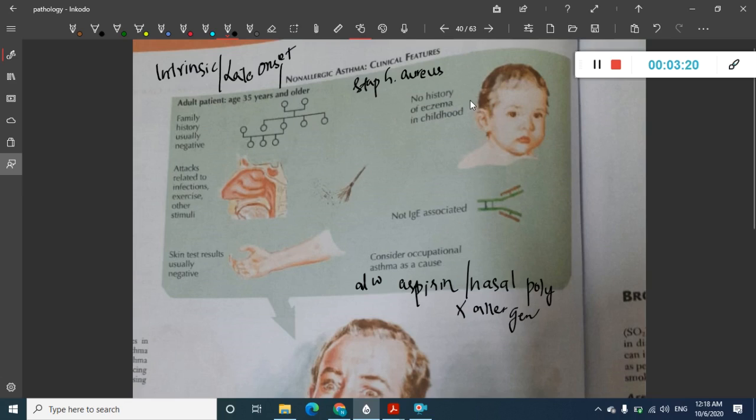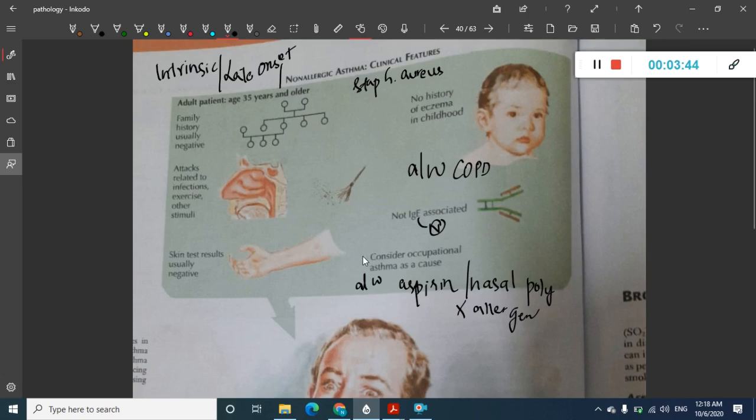In this type, cellular infiltrates are usually present, and it is also associated with COPD. Remember that this type of asthma is associated with COPD, whereas extrinsic asthma is not associated with COPD. Here IgE levels are actually normal. It is not associated with increased IgE.